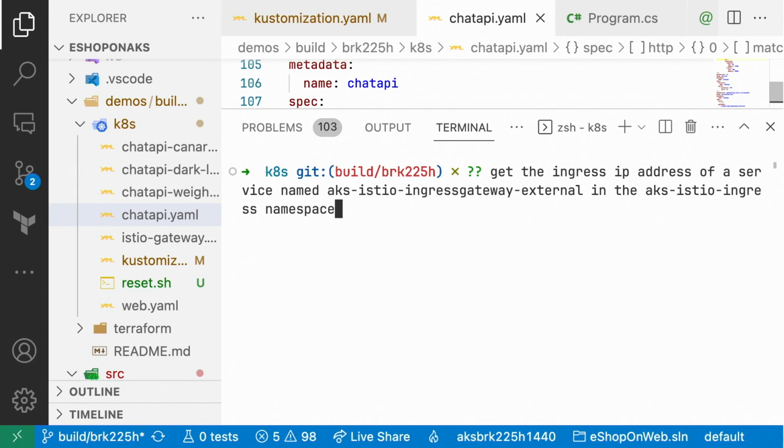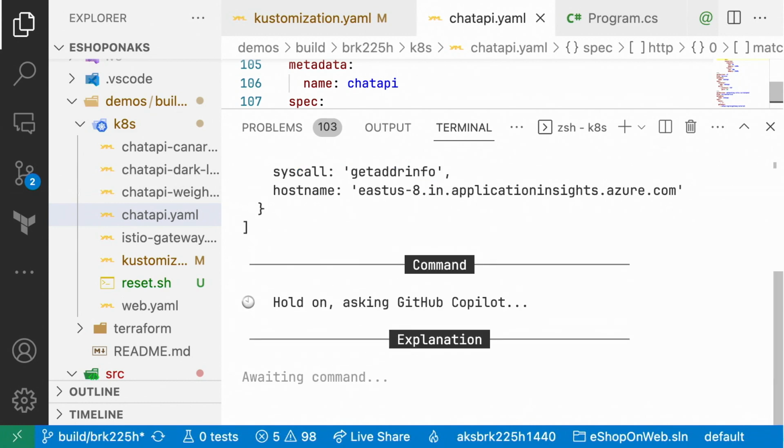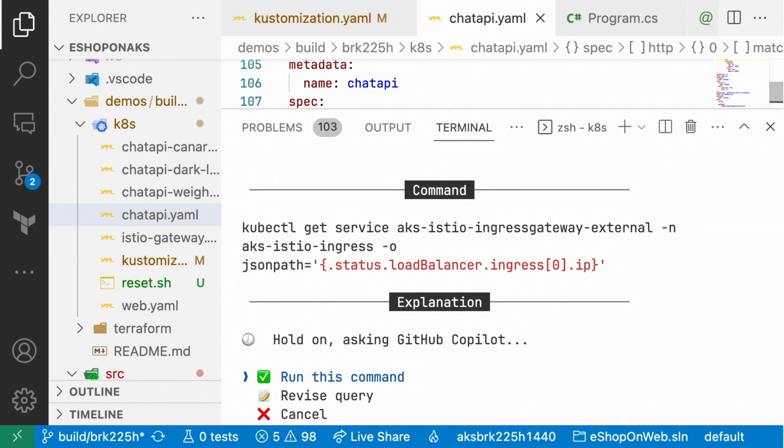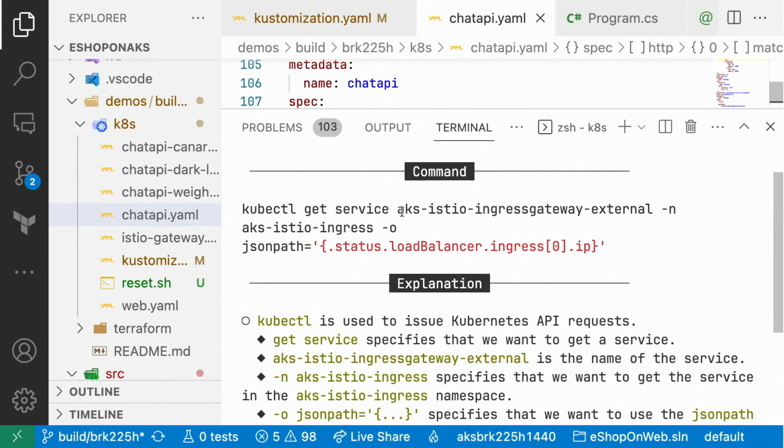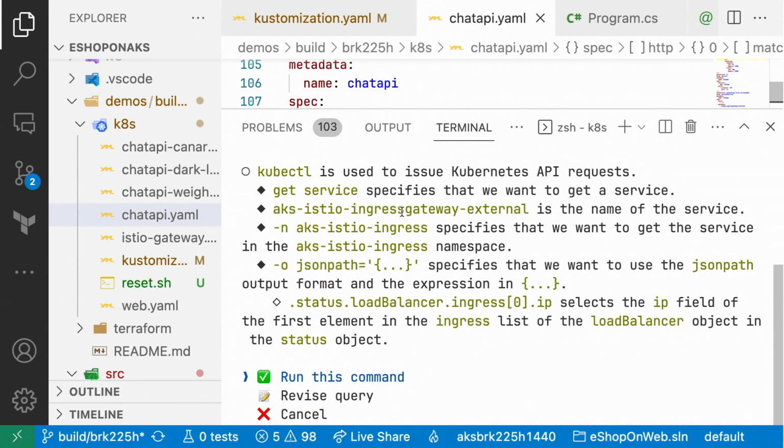Oh, I know. I can use GitHub Copilot CLI to go retrieve that information for me. So if I issue this command to GitHub Copilot CLI and ask it, give me the ingress IP of this service in this namespace, I can go ahead and ask for that. It'll think about it, and it gives me the query. Does that look OK? That looks OK to me.